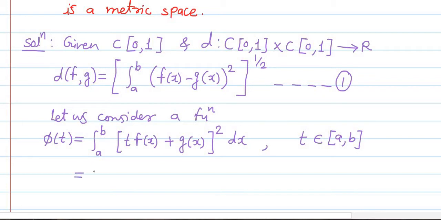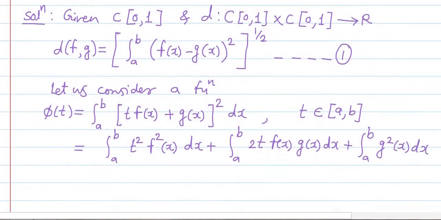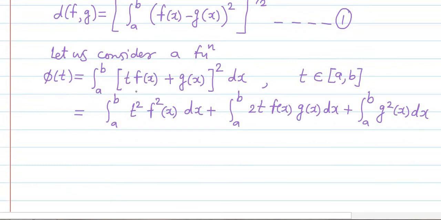Then this is equal to the integration a to b of t square f square x dx, plus the integration a to b of 2t f of x into g of x dx, and plus the last term, the integration a to b of g square x dx. We have used the formula a plus b whole square for simplifying this square bracket.